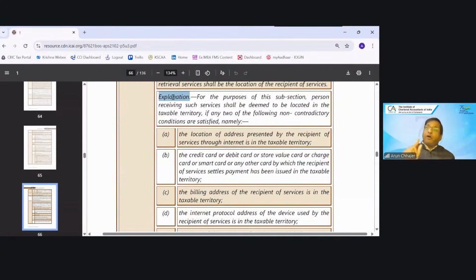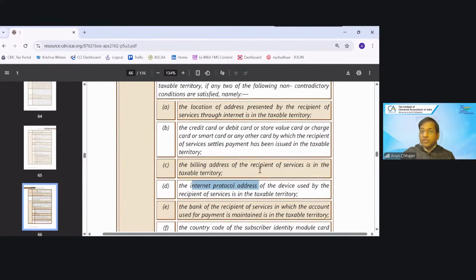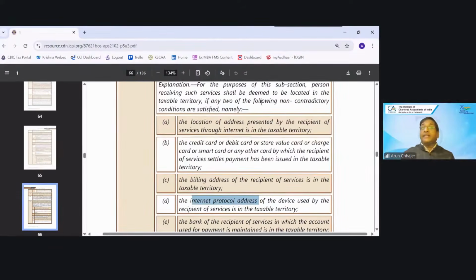But for the purpose of taking the service, he might be in India. So he gives the address. He might have used a debit card or credit card. He might have given the billing address of India. He might have used the IP address of India. So if in any of the clauses two non-contradictory conditions are satisfied, then his actual location will be ignored and he will be deemed to be located in India.